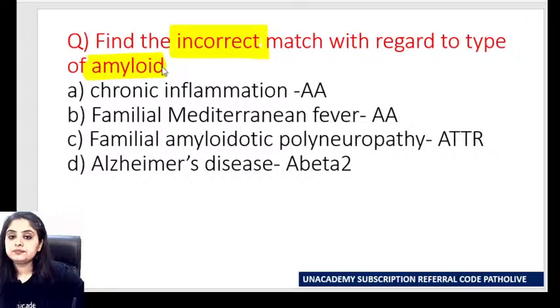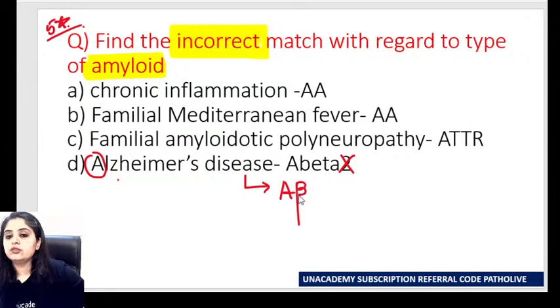So, what is the answer to this question? And as expected, wherever I put a star, it is a much expected question. Most of you got it right. Some say C and some say D, but I go with the majority of you. So you are right that with Alzheimer's disease, it is not A beta 2. With Alzheimer's disease, the type of amyloid is A beta amyloid, not A beta 2. And the others seem to be fine. We'll be doing a revision also.